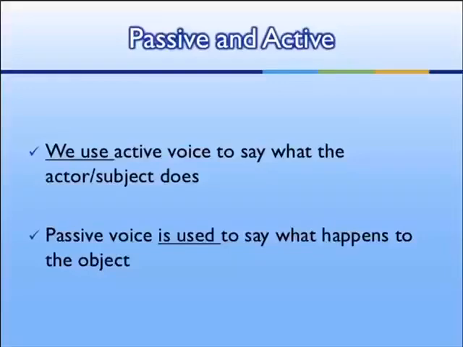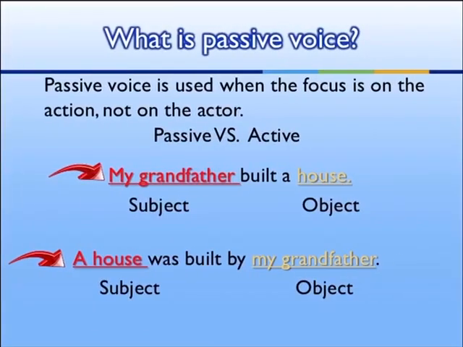Use active voice to say what the actor or subject does. Passive voice is used to say what happens to the object. What is a passive voice? Passive voice is used when the focus is on the action, not on the actor.